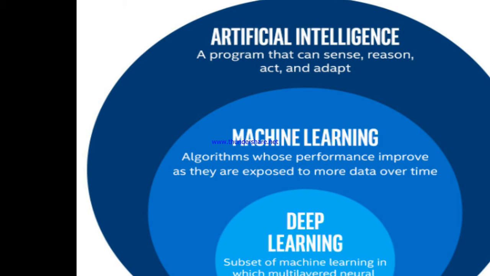As I said, artificial intelligence is my target. To achieve that, I have two different sets of ways. One is machine learning, the other is deep learning. The difference between machine learning and deep learning is like the difference between a 5 years old and a 10 years old guy, right? The difference between them is thinking capacity.